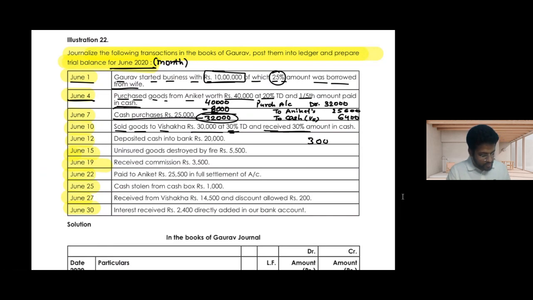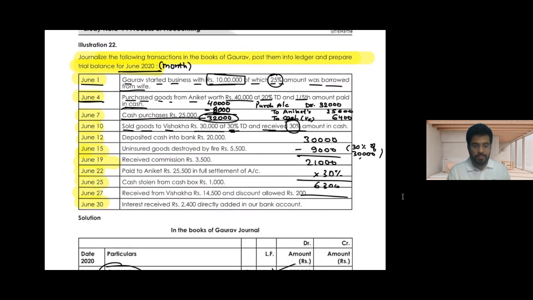The goods are sold for 30,000 and we will deduct the trade discount, which is 30% of 30,000. That would be 9,000. So goods are sold for 21,000 in actual, and 30% of the amount is received in cash. 30% of 21,000 would be 6,300. That 6,300 is received in cash. So the balance amount would be due.